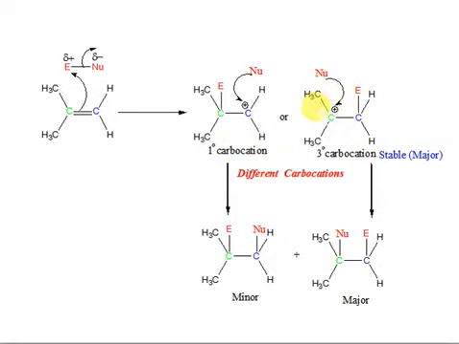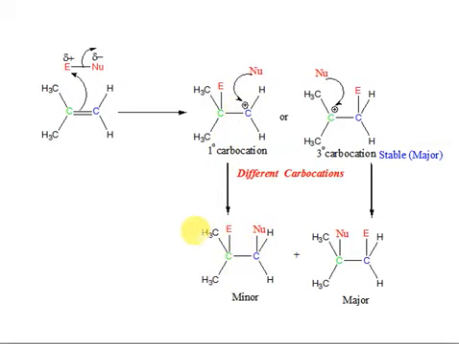tertiary carbocation here. Since the tertiary carbocation is more stable, it is formed in larger amount, as the major carbocation, and the product formed from this major carbocation will also be formed in larger amount. This other carbocation is forming in lesser quantity, therefore after attack of the nucleophile, its product will also be formed in lesser quantity.